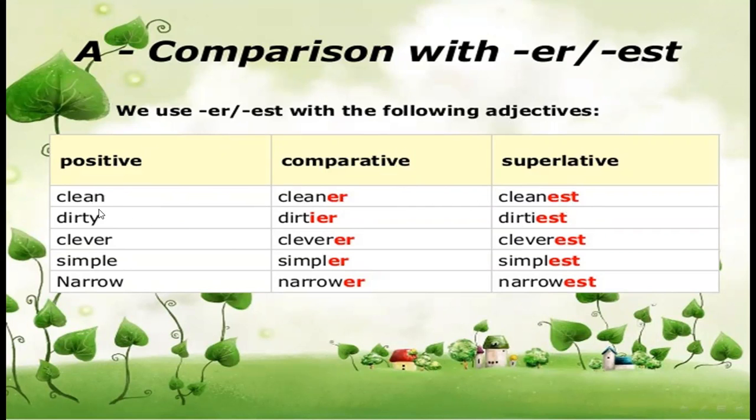Dirty: when the word ends in Y, it must be changed to I. Dirty, dirtier, and dirtiest. Clever: insert ER to change into comparative, cleverer, insert EST to change into superlative, cleverest. Simple, positive; simpler, and simplest. Narrow, narrower, and narrowest. These are the comparison with ER or EST.